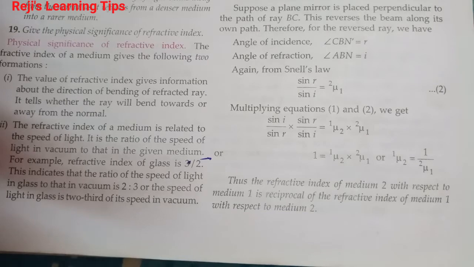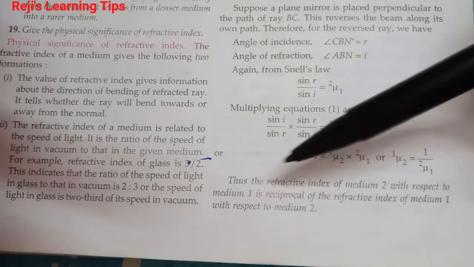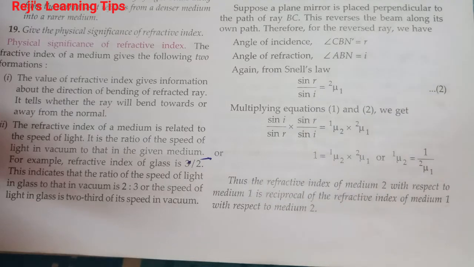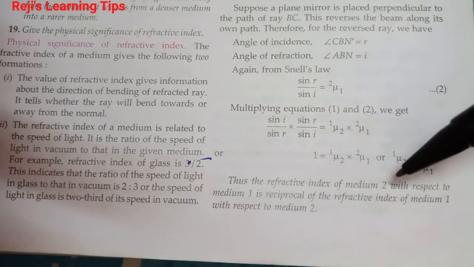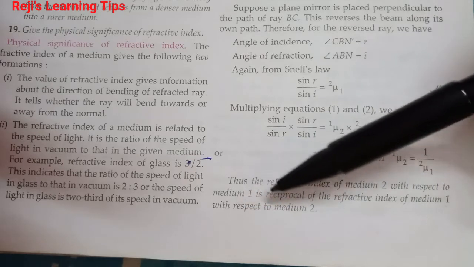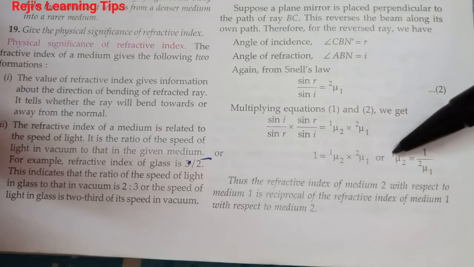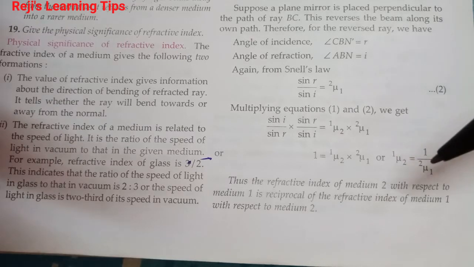Thus the refractive index of medium 2 with respect to medium 1 is the reciprocal of the refractive index of medium 1 with respect to medium 2. The refractive index of medium 2 with respect to medium 1, that is mu 21, is the reciprocal of the refractive index of medium 1 with respect to medium 2. Okay.